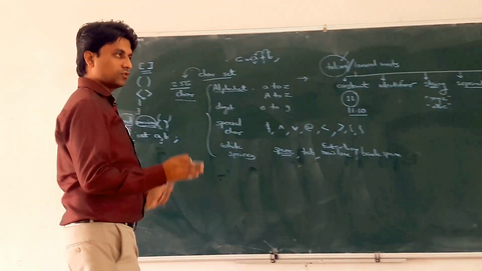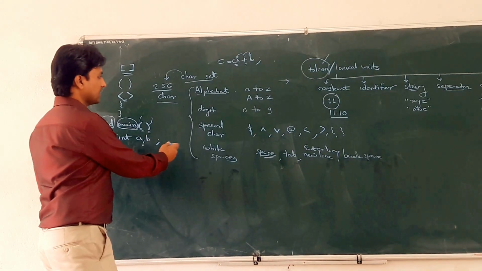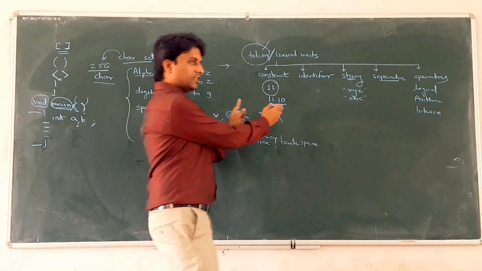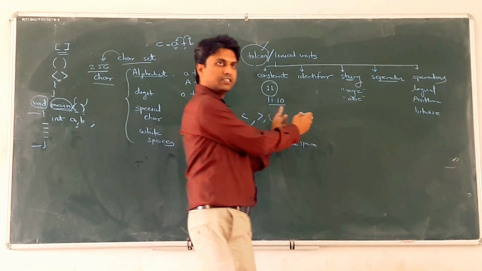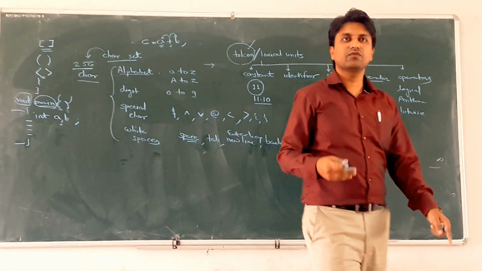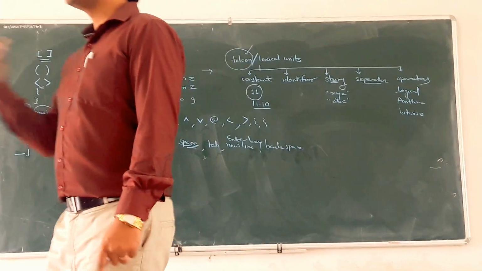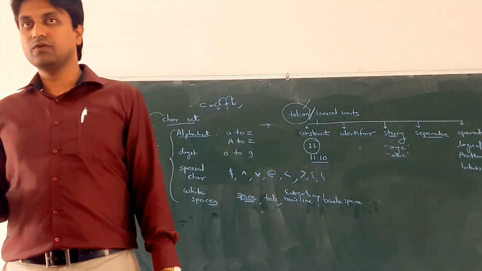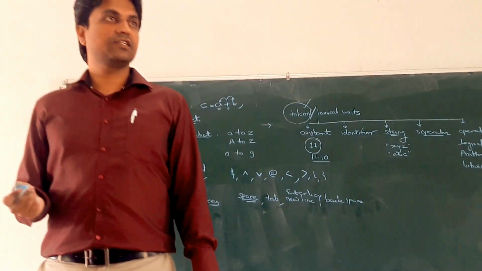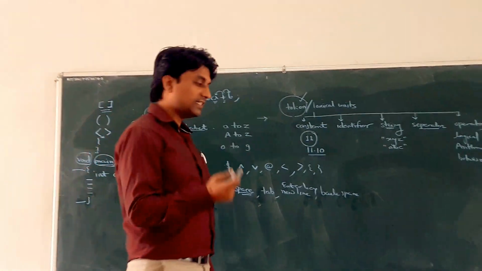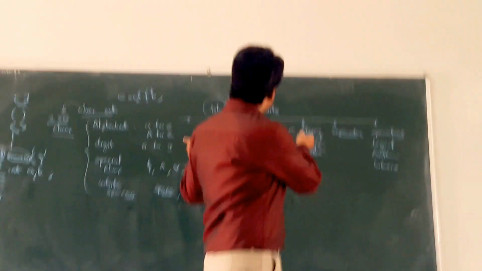Any doubts? So what is the flow? We study the character set, then we study the tokens, that is, words. After that, what do we study in natural language? We make sentences, and those sentences are based on these different tokens.